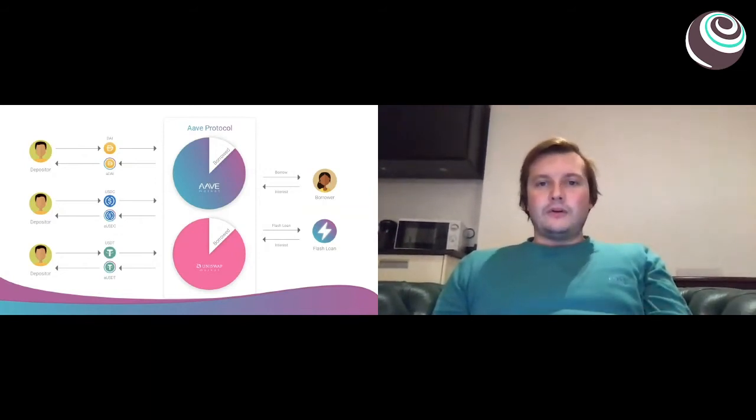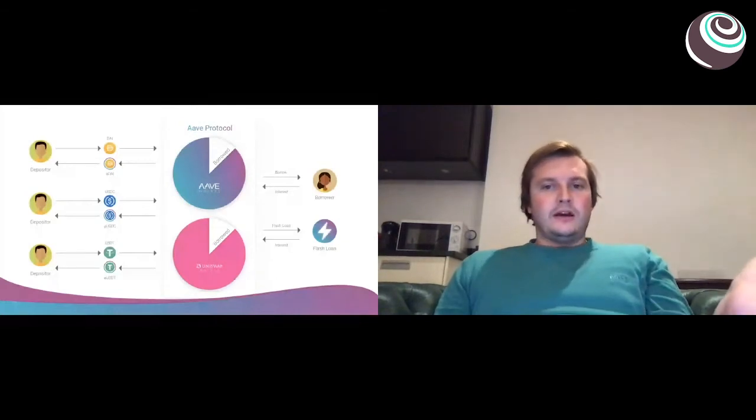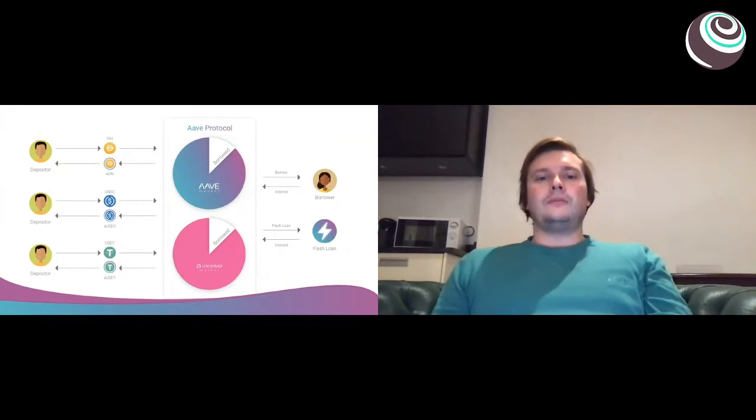In essence, as a protocol, we can create different kinds of money markets. During this year, we created another money market where you can use your Uniswap liquidity shares as collateral, which is pretty cool from a composability perspective. When you deposit to Uniswap to provide liquidity on a pair, you get so-called liquidity provider shares that represent what you deposited into Uniswap, and you can use them as collateral in another Aave money market.